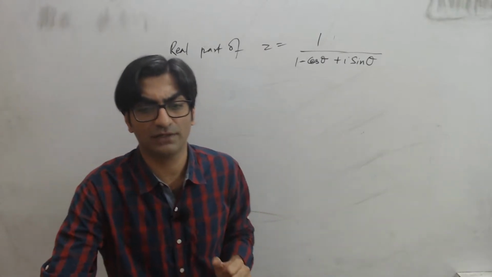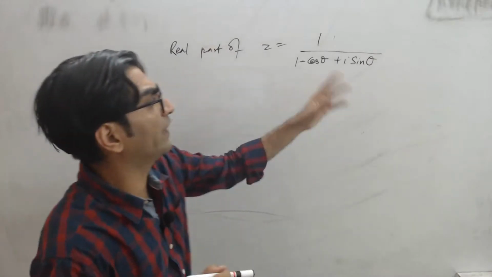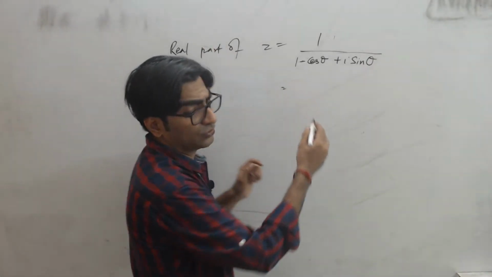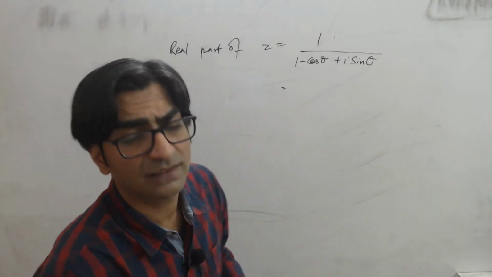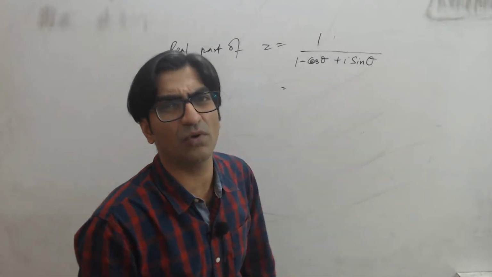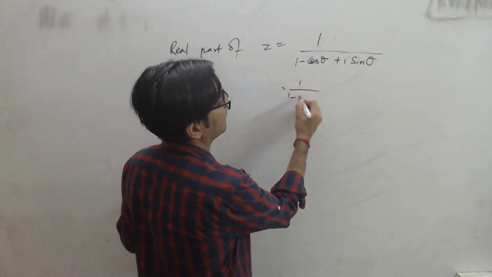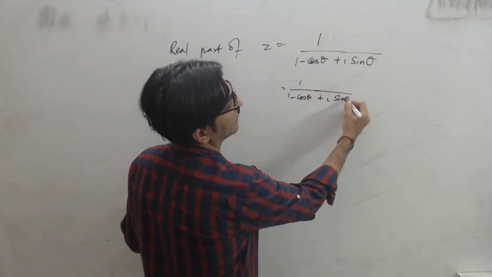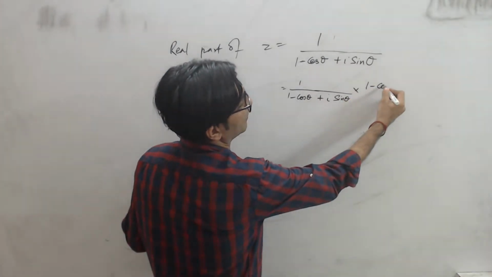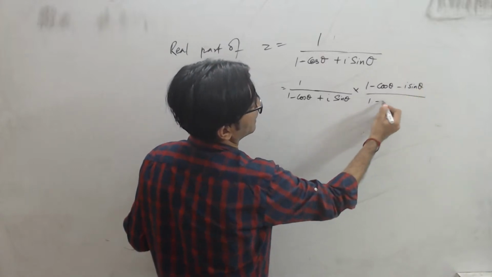So make sure that you get these first few easy questions done quickly. Right? How do I work with this? I obviously need to rationalize it. I obviously need to rationalize this number first, because in the denominator I want this to be free of iota. So let's rationalize this by multiplying it with its conjugate. So I'll multiply with its conjugate, which will be 1 minus cos theta minus I sin theta, and also divide by the same thing.